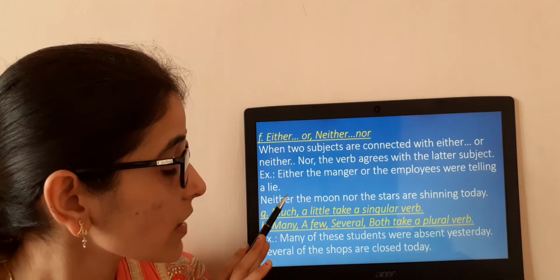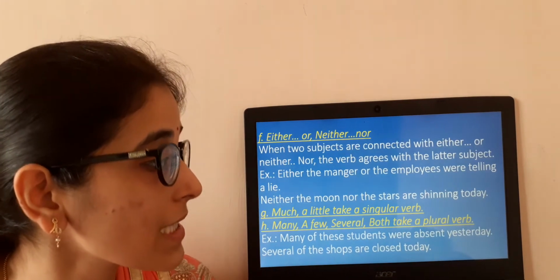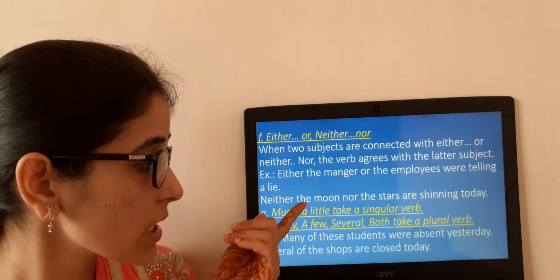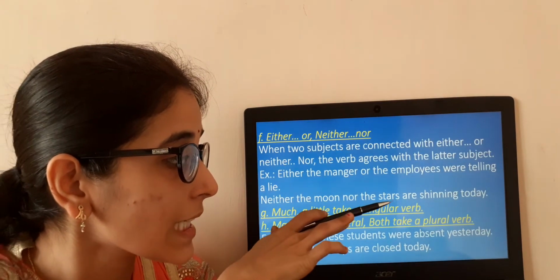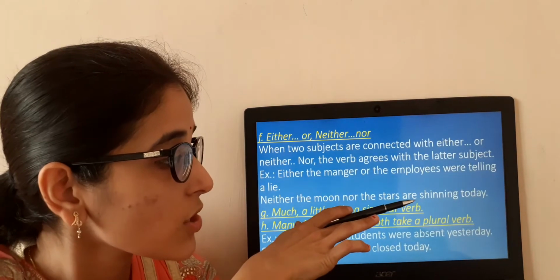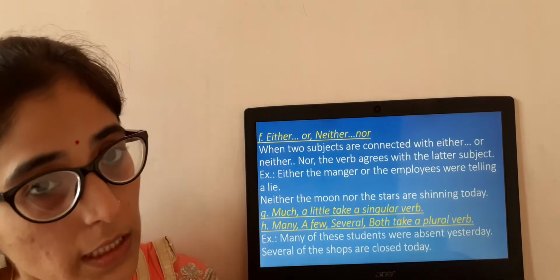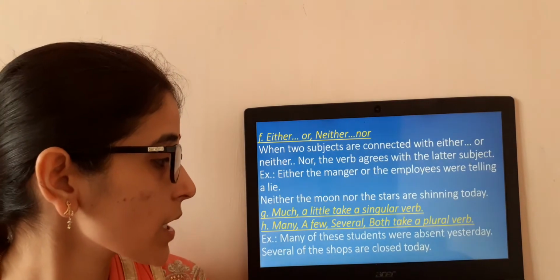Next one. Neither the moon nor the stars are shining. Moon is here representing singular, but we are not going to see the moon. We are going to see the later one, that means the second one. So based on that, we are using the plural form. Clear? Let us see the next one.